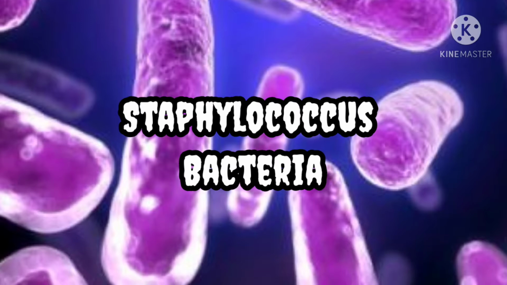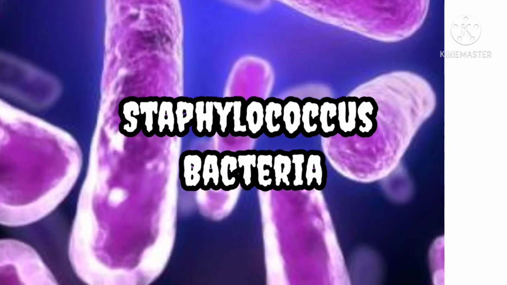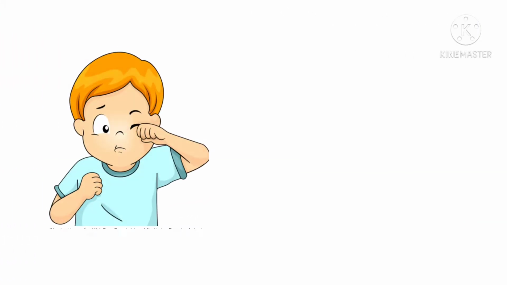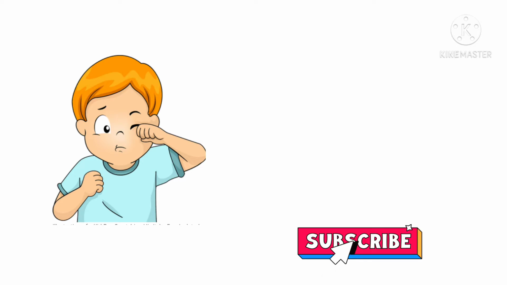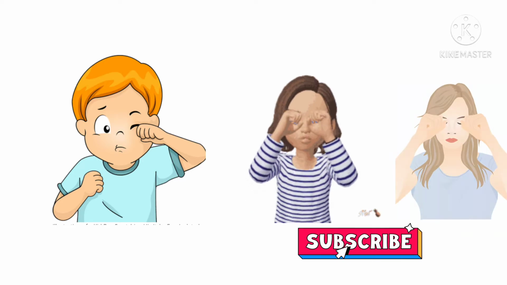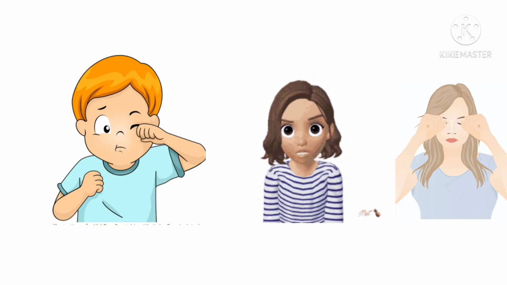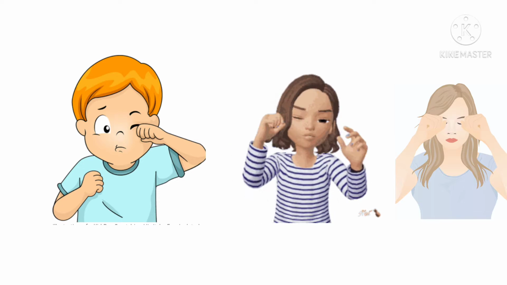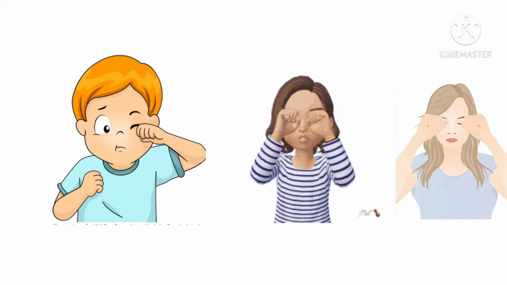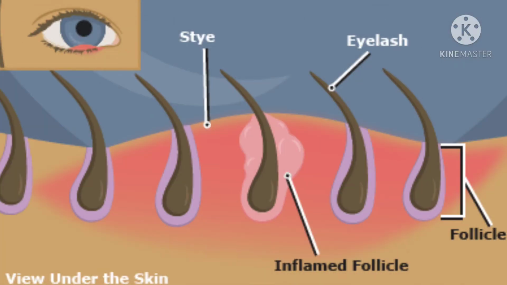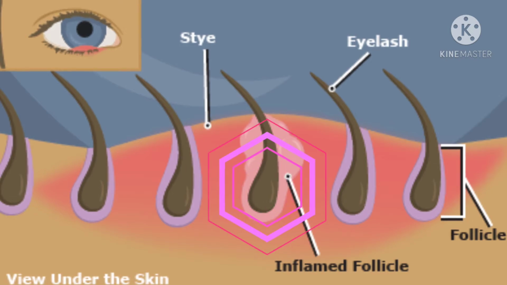Generally, this bacteria can be present anywhere, but if our hands are unhygienic and we constantly rub or touch our eyes, there are chances of bacterial infection causing this stye. Also, there are certain glands in the eyelid. So if there is a blockage in these oil glands, then stye can occur.